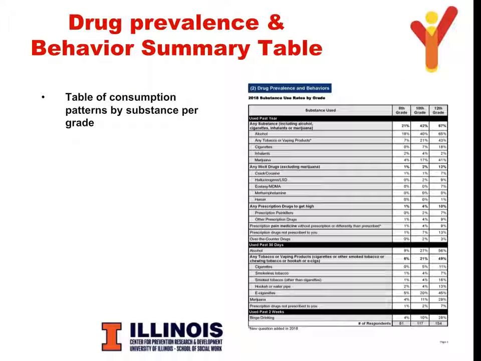This is a summary table of consumption patterns by substance per grade level. This table is special in the sense that use for alcohol, binge drinking, cigarettes, marijuana, and prescription drugs not prescribed to you has been cleaned to remove inconsistencies in reporting. This means that it excludes data from participants reporting past 30-day use but not past year use. For this reason, the values in this table might be slightly different from the values reported in substance-specific frequency tables presented later in the report.